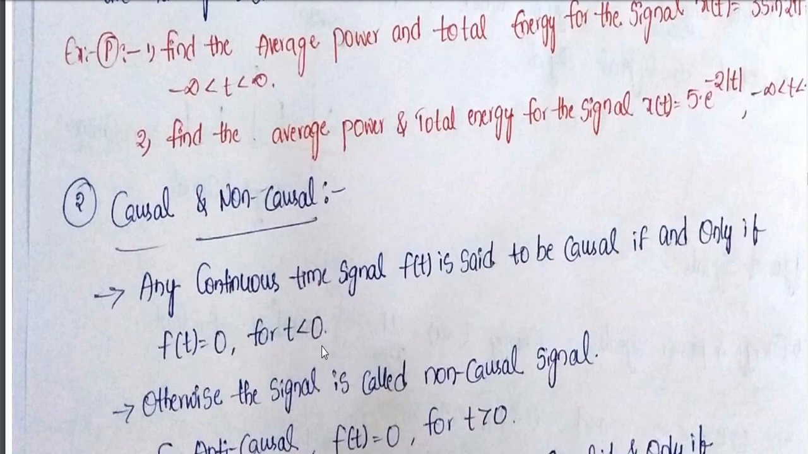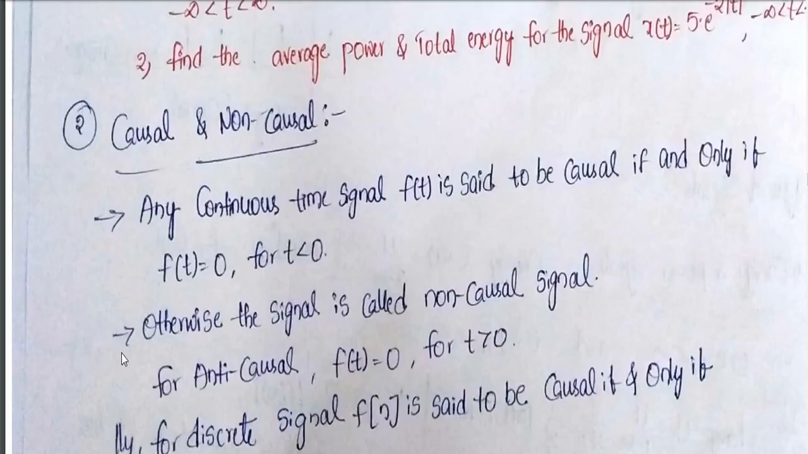Meaning, when t is less than 0, that is negative time, the signal should not exist. Indirectly, what is it describing? A causal signal exists for only positive values, and the reverse: a non-causal signal exists for only negative values. Otherwise the signal is called a non-causal signal, and the statement is f of t equals 0 for t greater than 0, the complete reverse of this. So this is about anti-causal.